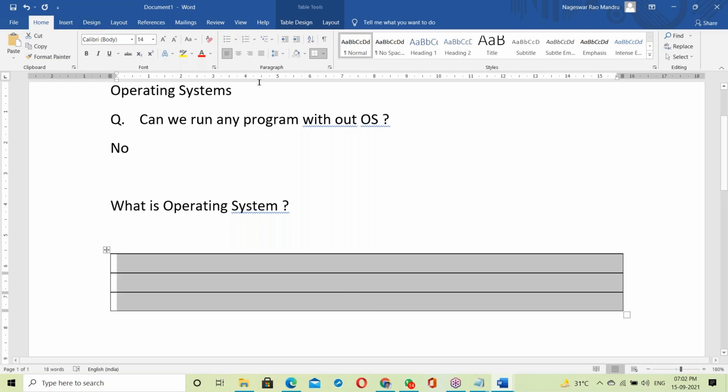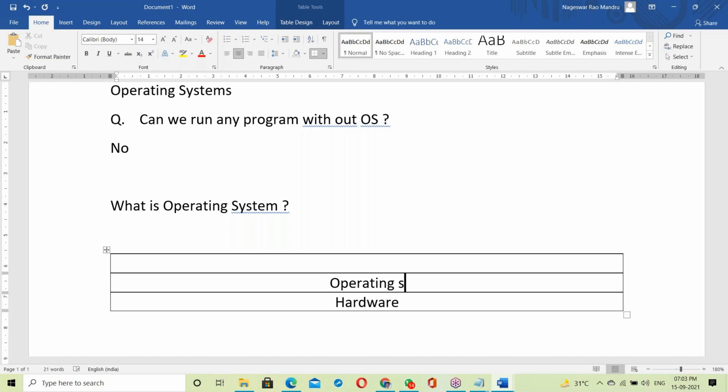Let me explain what OS is. Suppose you purchase some hardware, a laptop. When you purchase a laptop, the laptop vendor will set up the OS, the operating system, and give us rights.